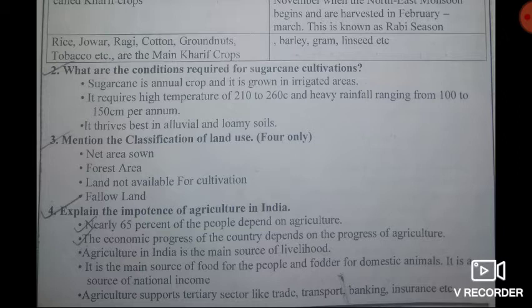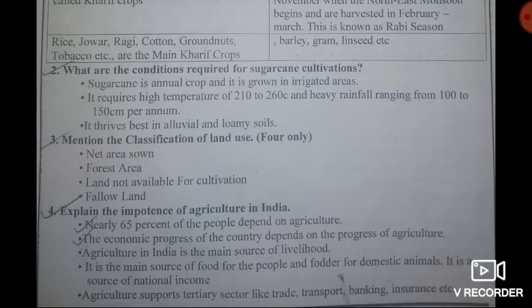Then the third question: mention the classification of land use. Answer: the classification of land use are, one is net area sown, second is forest area, third is land not available for cultivation, and fourth is fallow land. So these are the classification of land use.